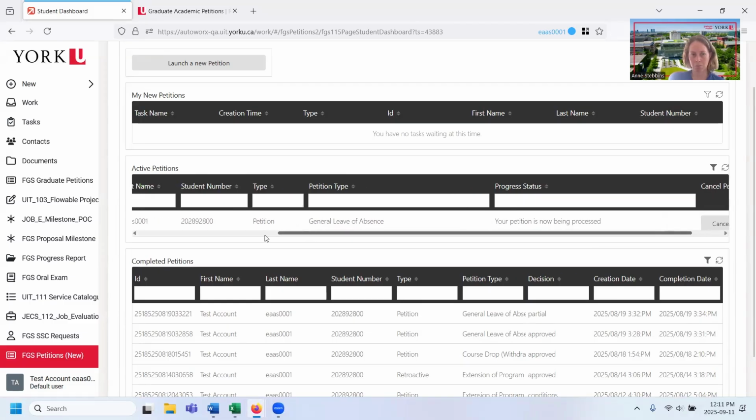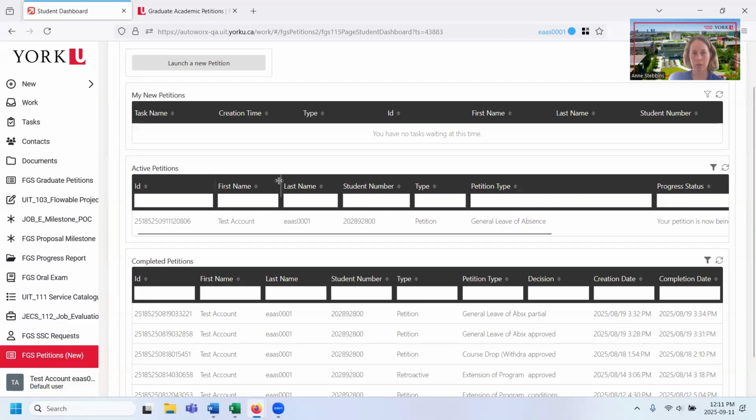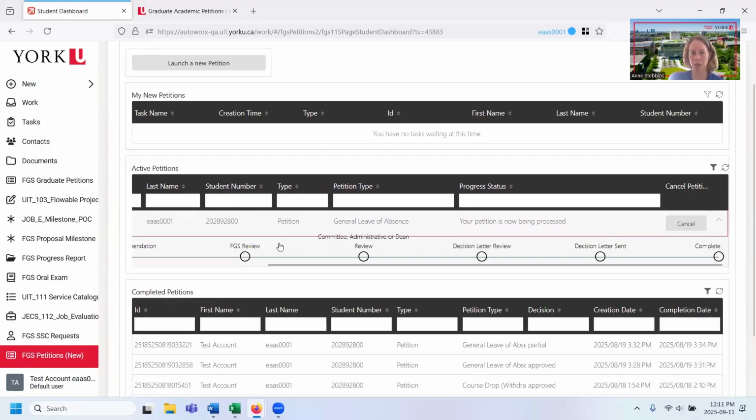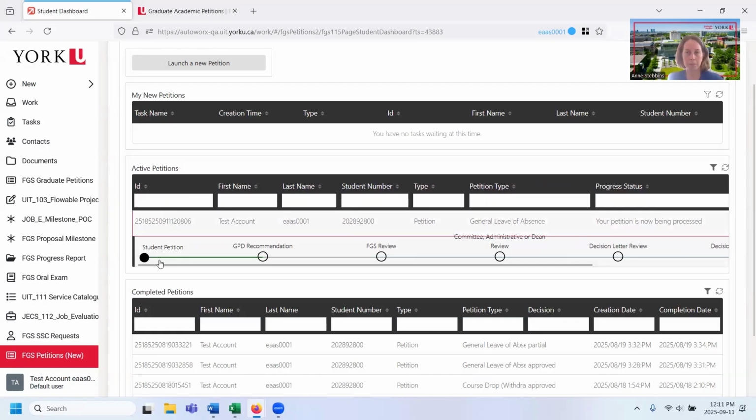There are some dashboards here, like I can drag them. So maybe I have a long last name or first name, so I can actually just pick them up and drag them and just make things a bit more comfortable for how I want to see them. And then if I scroll over, there's this little downward pointing arrow beside the cancel button. And if I click on that, it reveals what I call a breadcrumb trail or a progress bar.